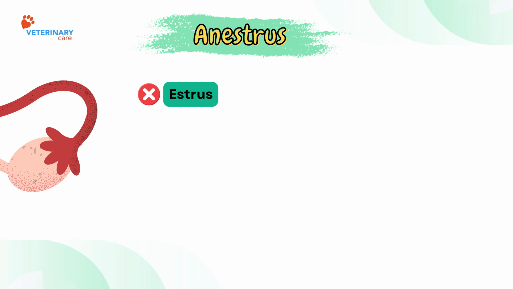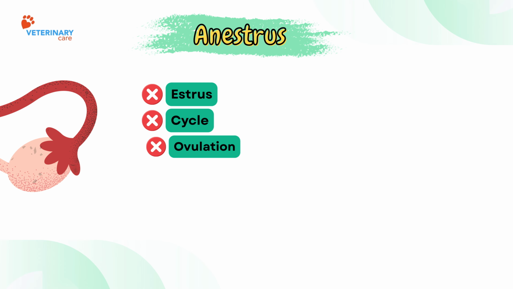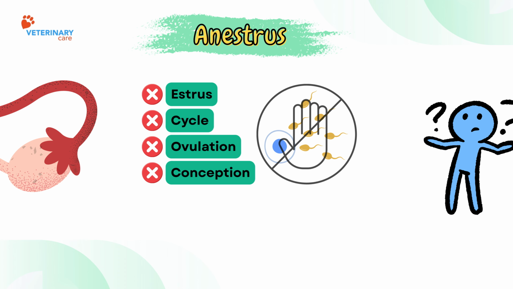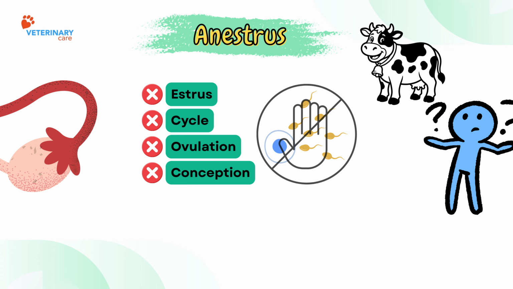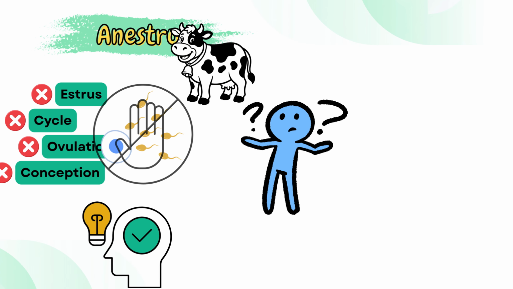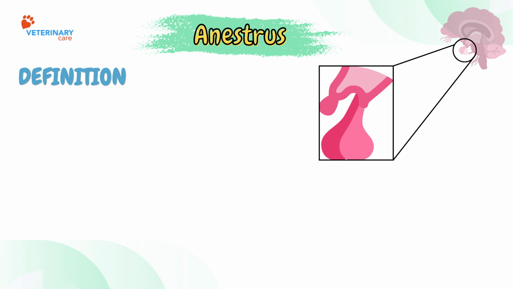Anestrus: no estrus, no cycle, no ovulation, and no possibility of conception. But what exactly is happening inside the body, and why does this condition occur? Let's understand this step by step in a clear and logical flow. First, the definition. Anestrus means absence of estrus cycles.